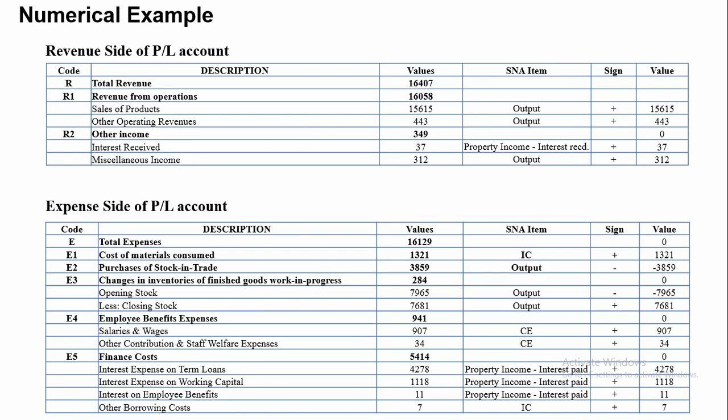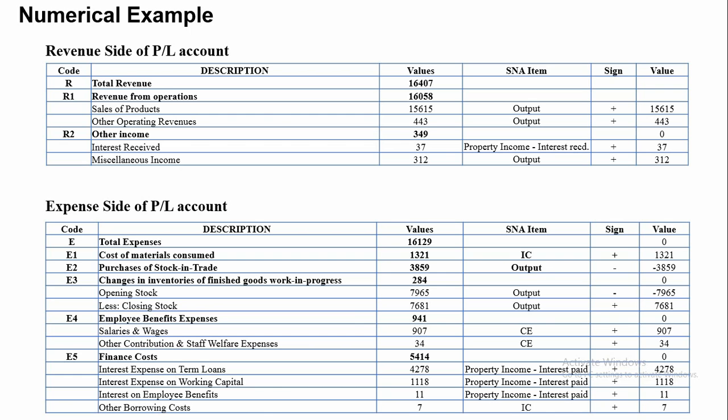Although detailed items are usually given in schedule or notes, for example purposes, detailed items are written down below the main items. Like all items under the other income are written below instead of referring to notes or schedules.